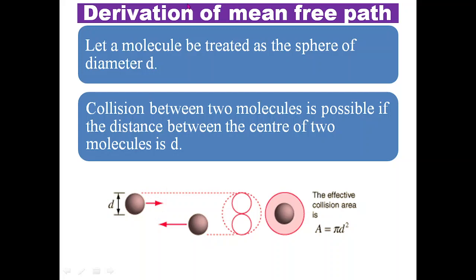Let us consider a molecule as a sphere of diameter d. Collision between two molecules is possible if the distance between the centers of the two molecules is d or less than d, as shown in this diagram.